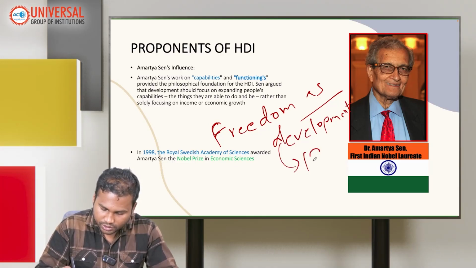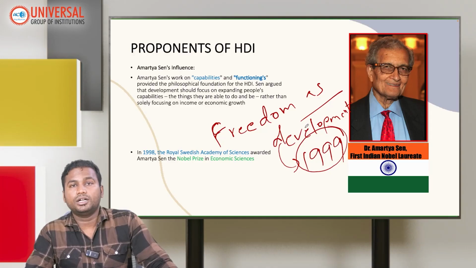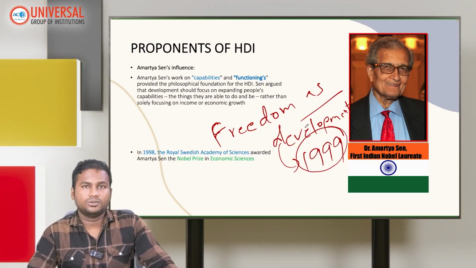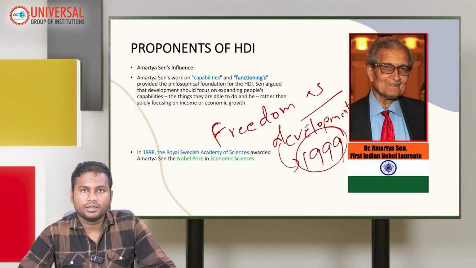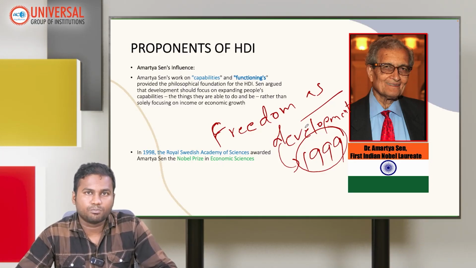The Indian version in 1999 also talks about different human development factors. He is closely associated with the introduction of HDI, but it was introduced under the stewardship of Mahbub Ullah.